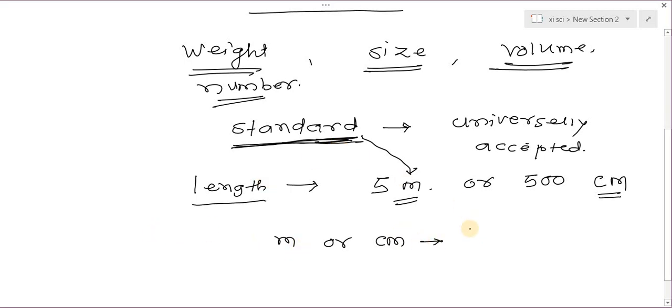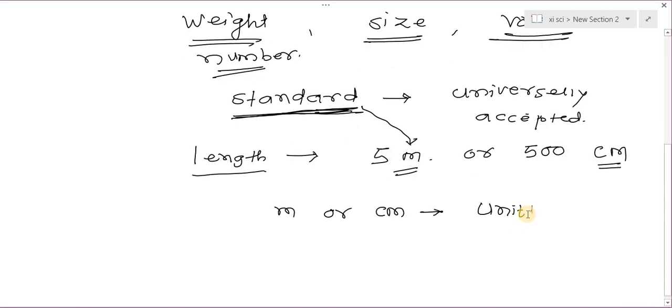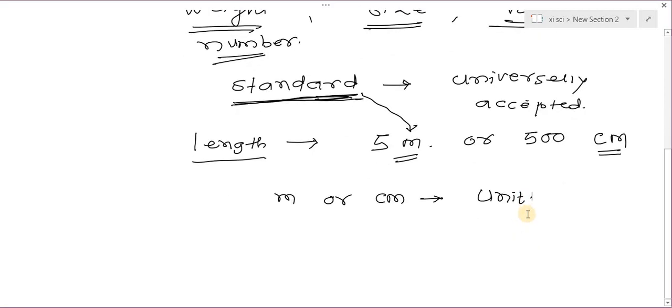So this standard is called a unit. I told you that meter and centimeter are the units of length. Here this unit is repeated 5 times. So while measuring the total length of the rod, I repeat the meter 5 times so that we get the length of the rod.